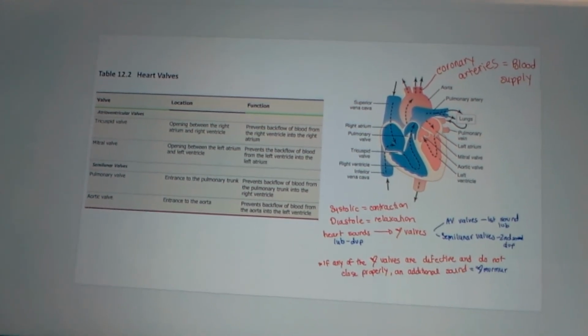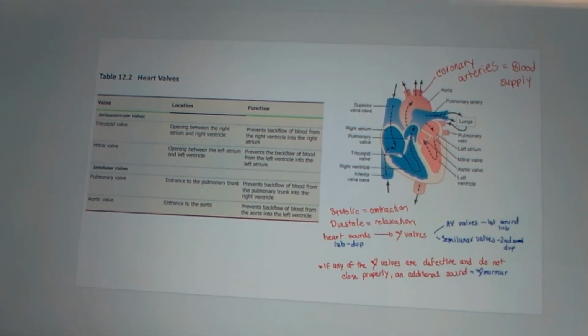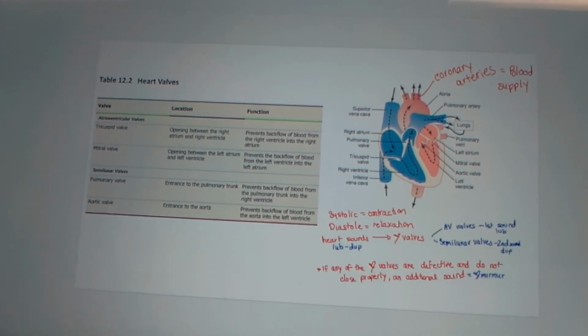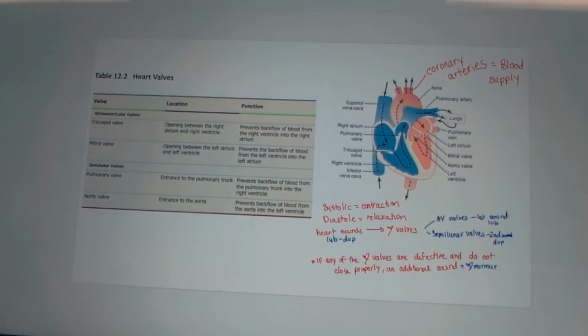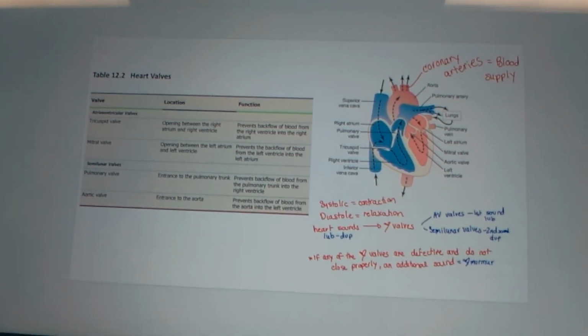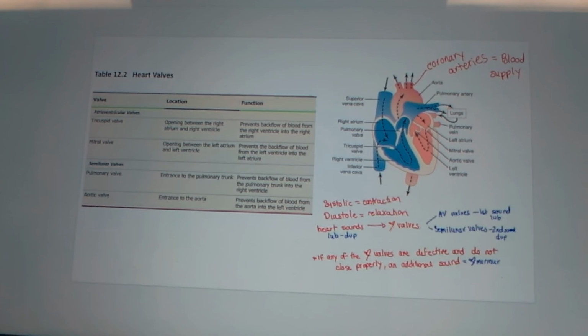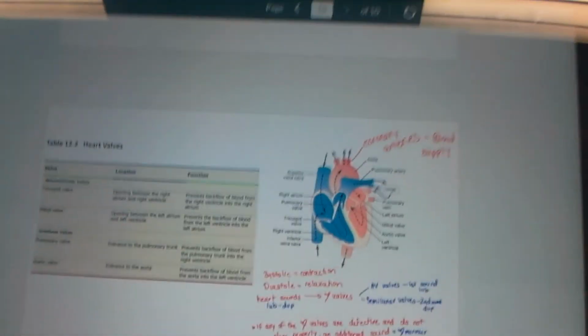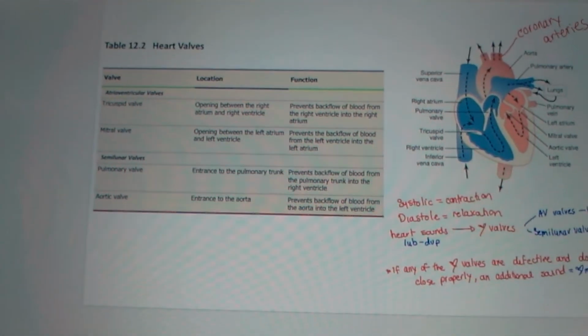If any of the heart valves are defective and do not close properly, then an additional sound is heard, called a heart murmur. So when they hear a heart murmur, they will figure out there is something going on in the heart valves. They are not working properly. That means it creates a heart murmur.